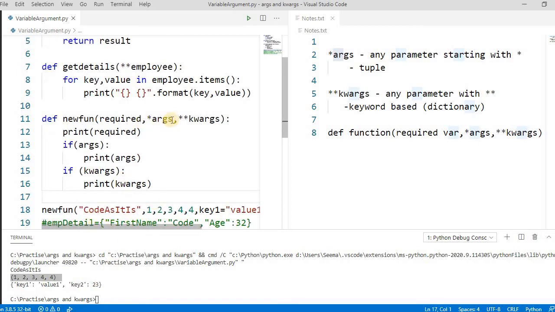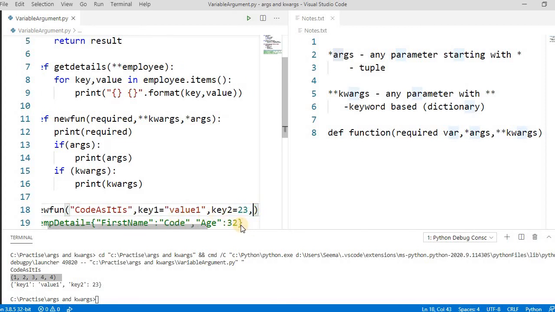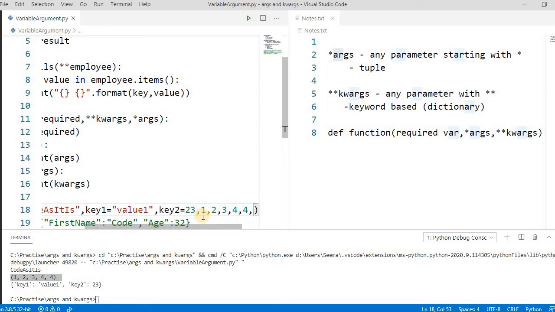So this is the sequence. If you change the sequence, like Control X and then paste it here, and if you run this, it will give you an error. Let's run this and check the error.